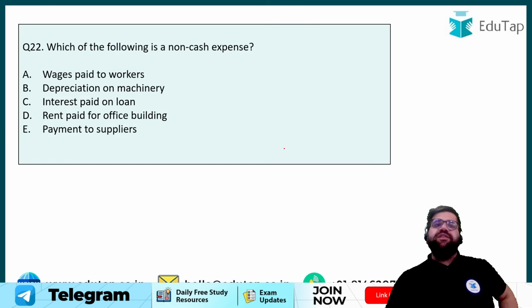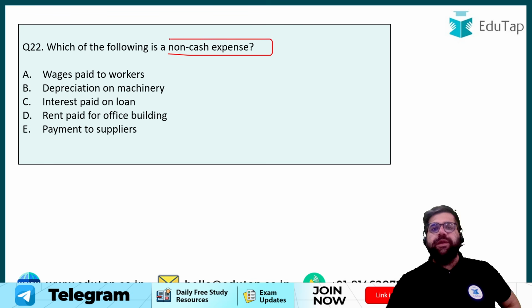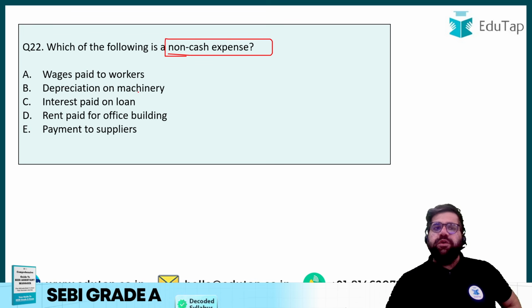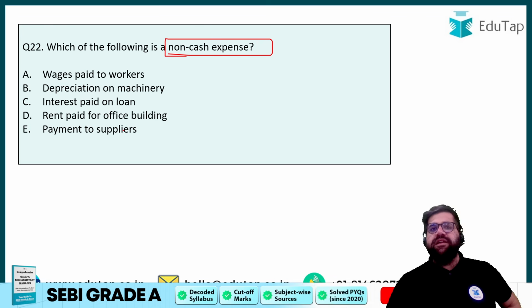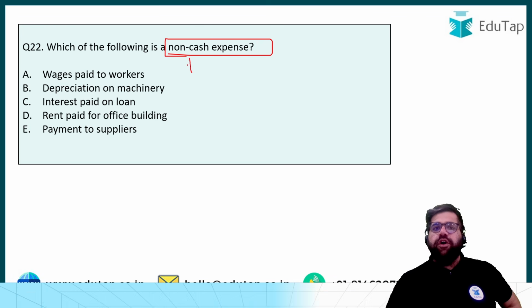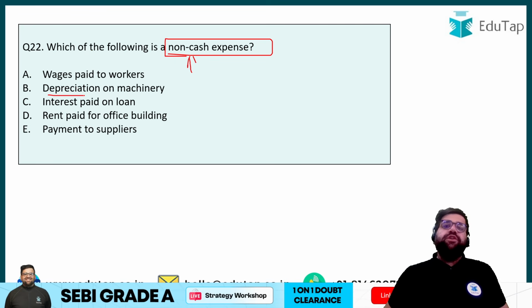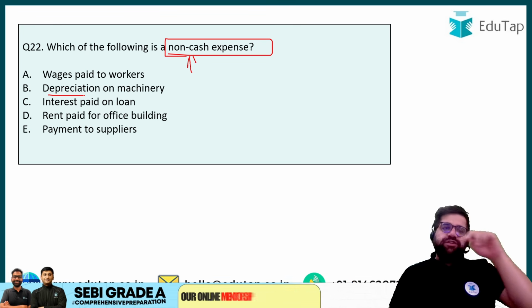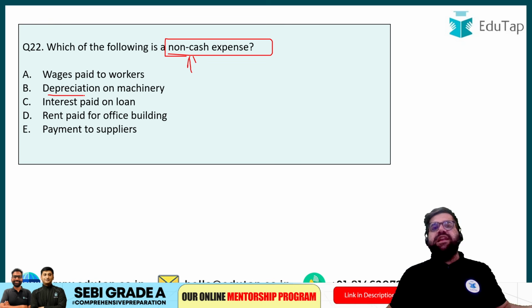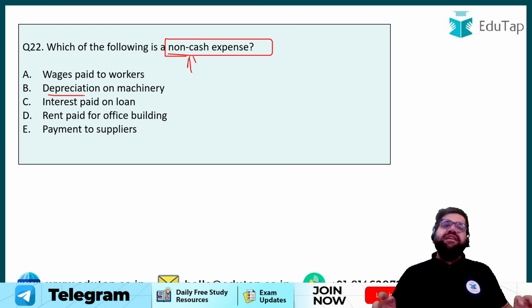Cool. Now let's move to 22nd. Which of the following is a non-cash expense? Wages paid to the worker, depreciation to a machinery, interest paid on loan, rent paid on office building, payment to suppliers. See, if you are talking about non-cash, then depreciation is a non-cash. Why, my friends? Because in depreciation, you don't pay any cash to someone, right? It's just like you are doing an expenditure, but you don't know to whom you will pay. So that's depreciation.